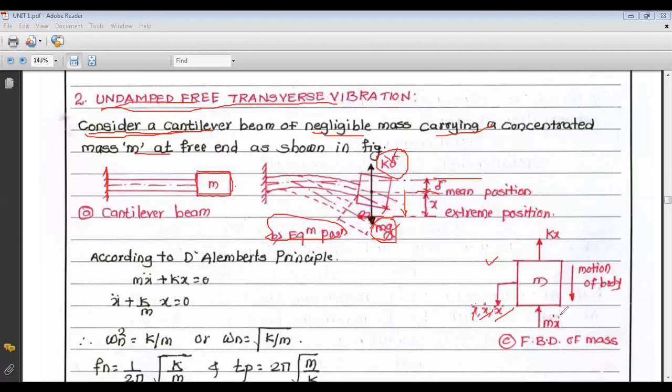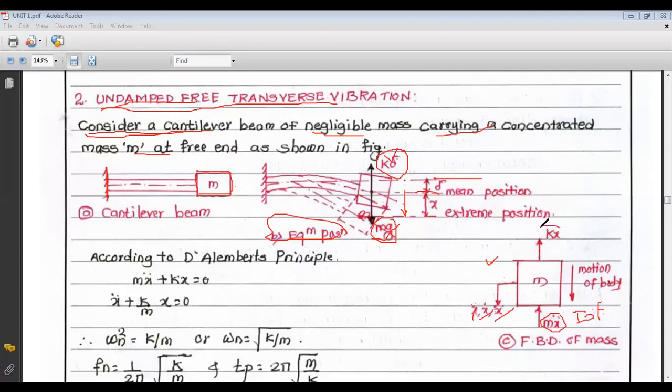So the inertia force, which is mass into acceleration, opposes the motion of the body, so it is upward. And the spring force, which opposes the displacement, is in the upward direction.